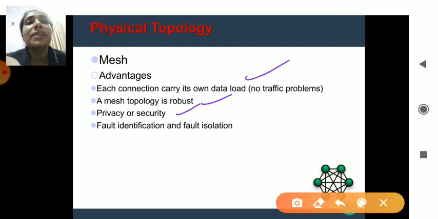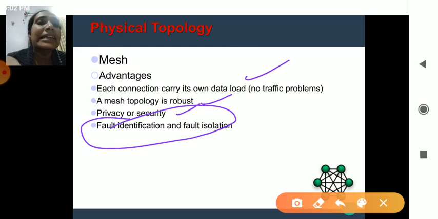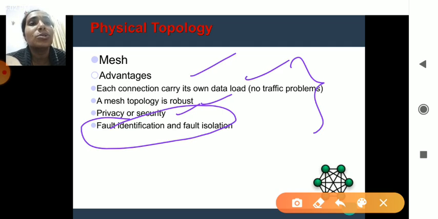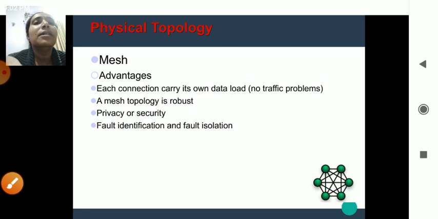Privacy and security are maintained in the mesh topology, and you can easily identify faults in each and every system because it has its own dedicated link. So these are the advantages of a mesh topology.